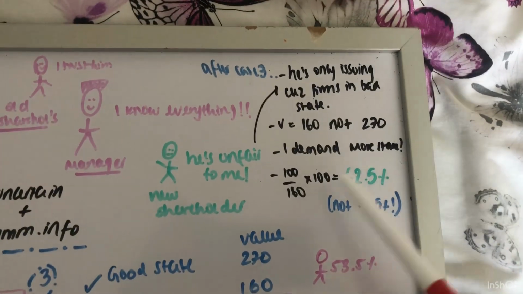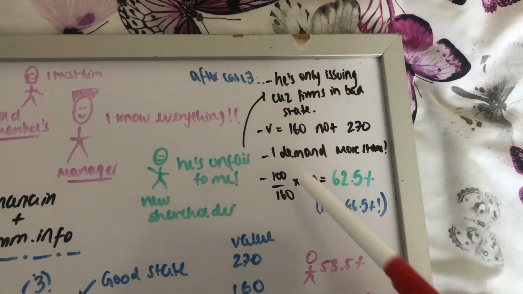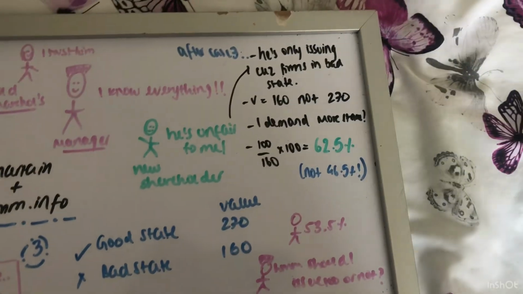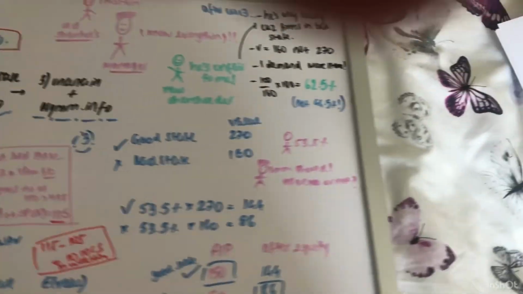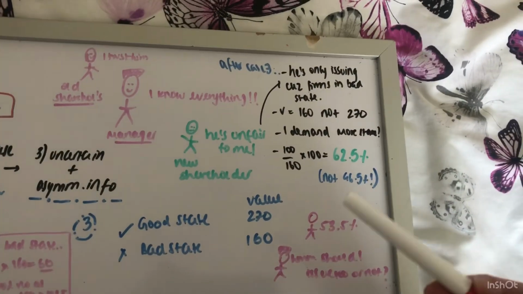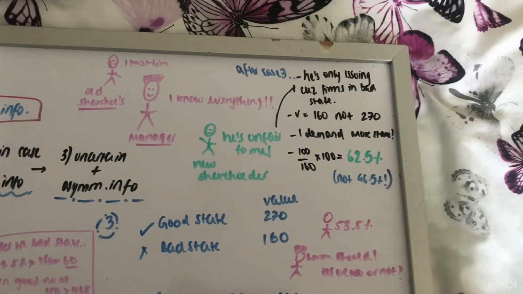Now it's going to be 160 and you know that. So they say, I demand more. I want 100 of the 160, so I want 62.5%. I want more because your firm's value is very low, so I need more of the stake to give my money to you.